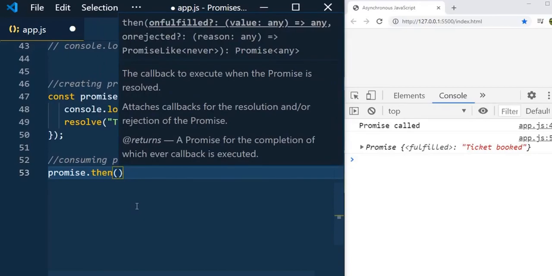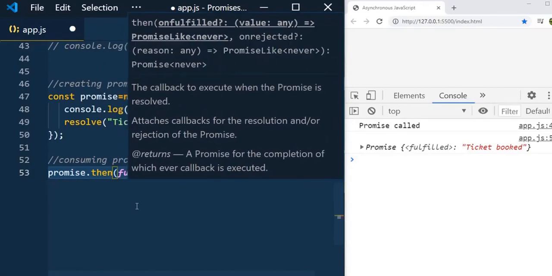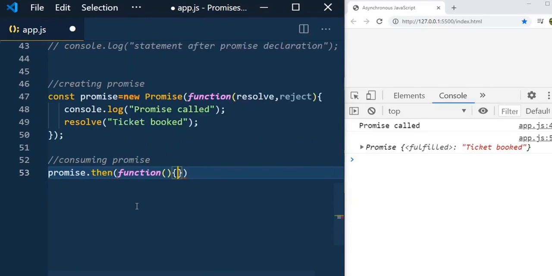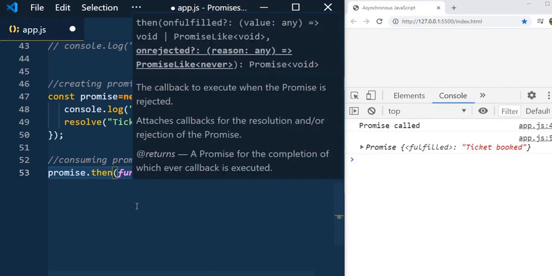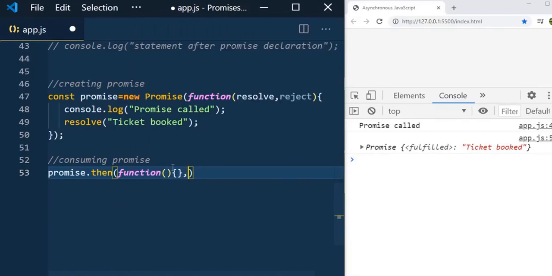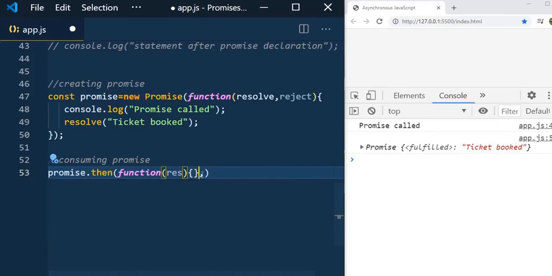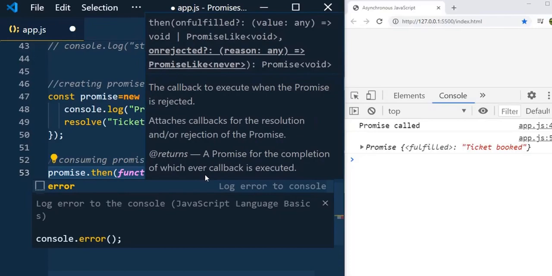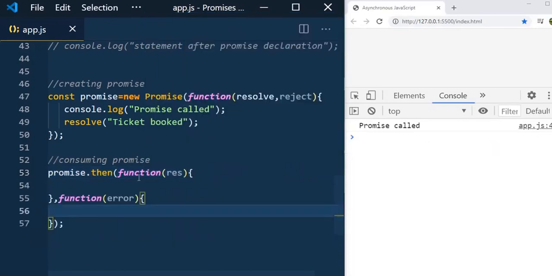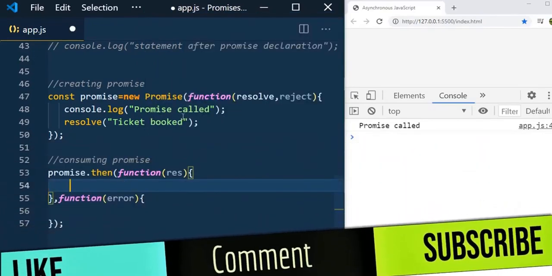One is fulfilled, so a function, and another one is rejected. So here you will have the result. The first one is fulfilled promises, which has the result, and the second one is rejected promises. This rejected promise will have the details about why the promise is rejected. It is nothing but the error information. So error, that's it.